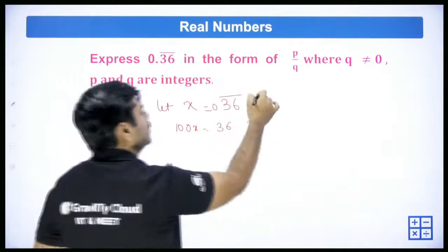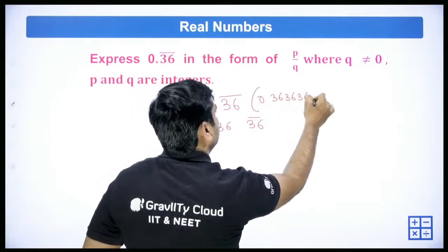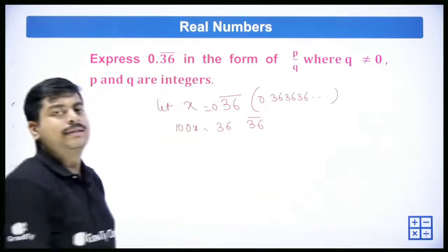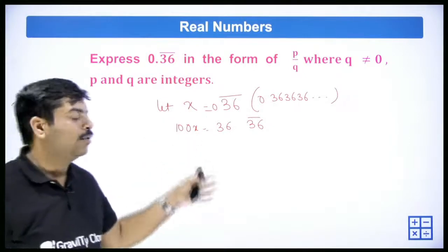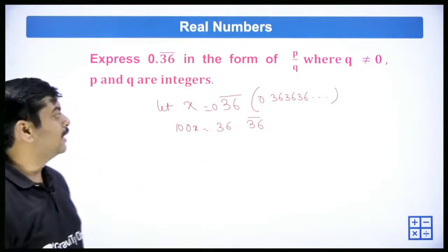Two decimals. What is the meaning of this one? It is 0.36, 36, 36 and so on. Right? So that is how you follow. We have already done this. So using the same example, you can try to understand what about this.